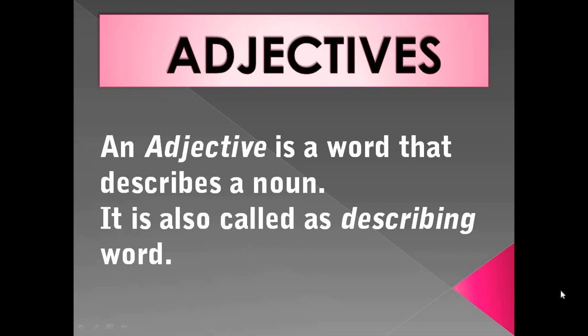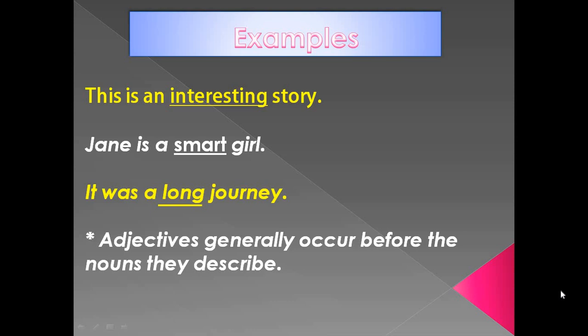It is also called a describing word because it describes a noun. What is a noun? Name of a person, place, animal or thing. So the words which describe the noun are known as adjectives. Let us see a few examples. First we'll read the examples.